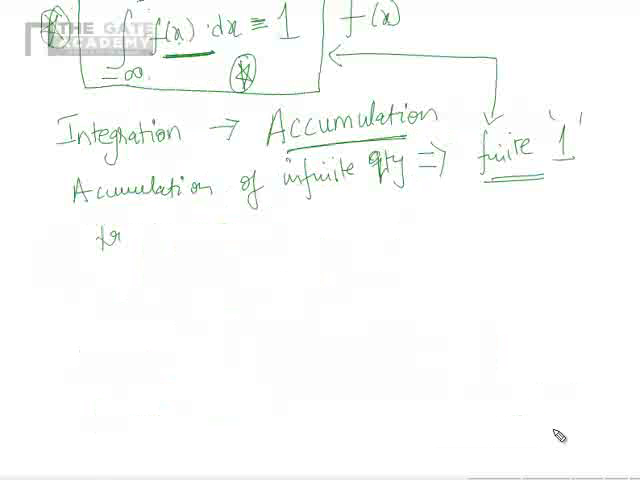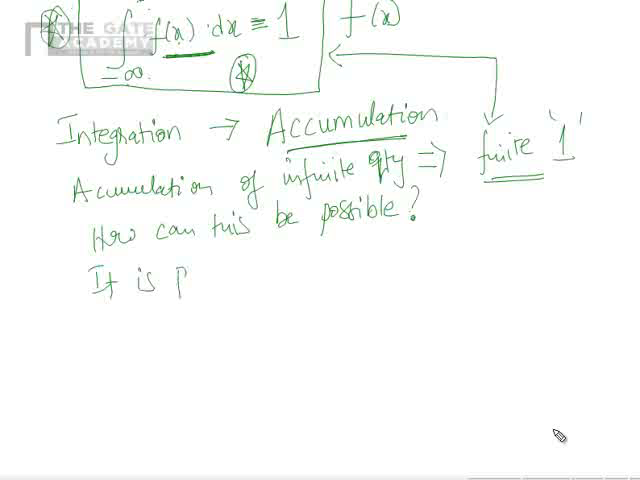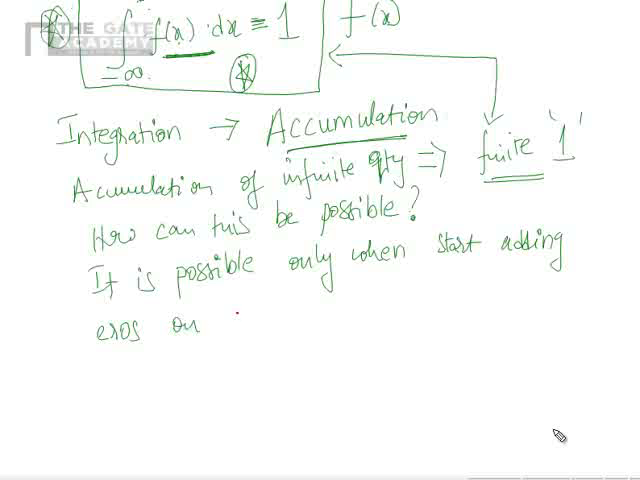How can this be possible? You are adding infinite numbers, but you are getting a finite number as a result. How can it be possible? It is possible only when we start adding zeros on either side.